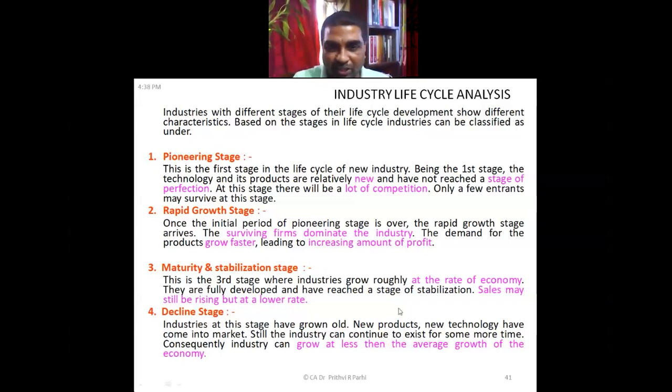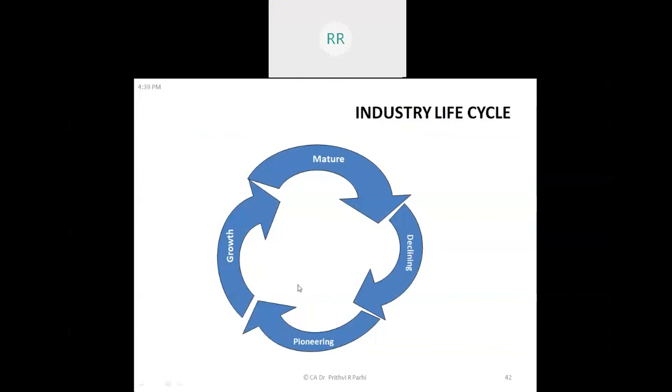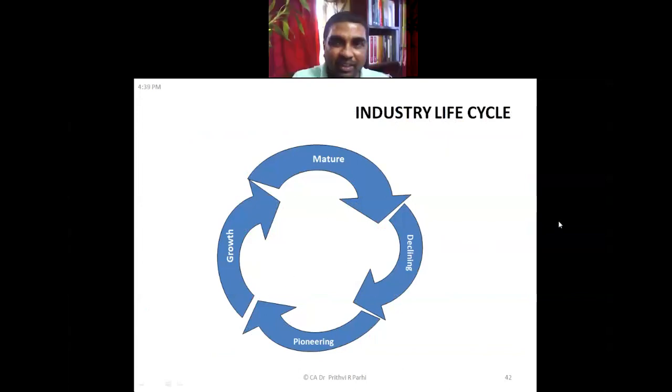The maturity and stabilization stage. Sales may still be rising, but at a lower rate. Then the declining stage. So you have to find out, in the industry where you are planning to make investment, which stage it is in: pioneering stage, rapid growth stage, maturity or stagnation stage, or declining stage. So one needs to find out all this. These are the four parts of the industry life cycle.